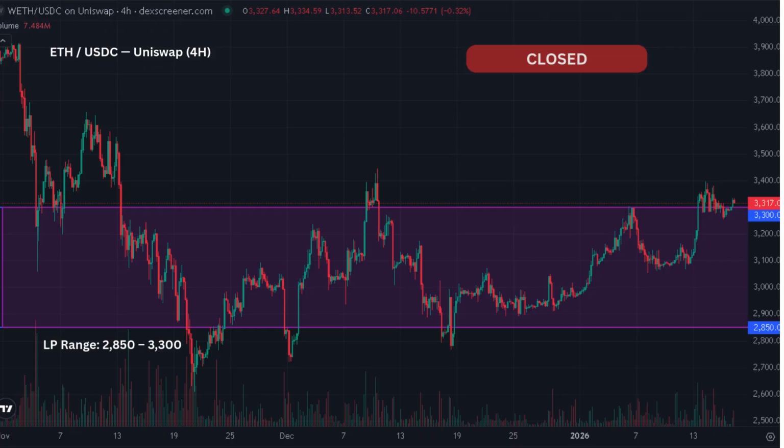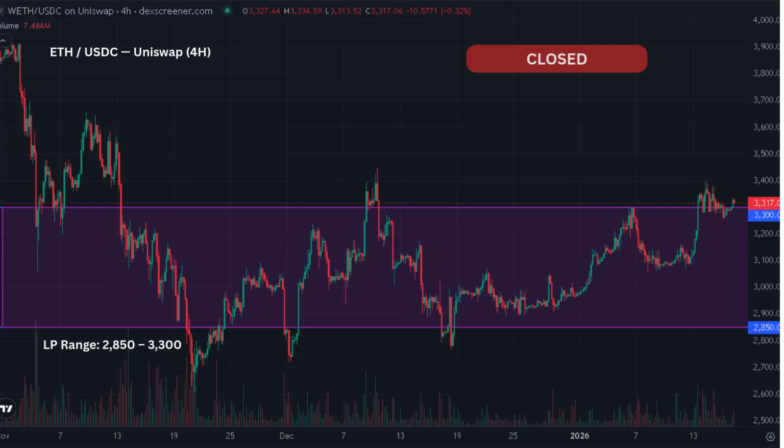The daily videos on this channel show the current liquidity provider range and regime for Ether against USDC. These videos are not meant to be watched in isolation. They are updates within this framework. When the regime is open, liquidity providers may choose to participate. When the regime is closed, the framework suggests remaining inactive until price re-enters the range.